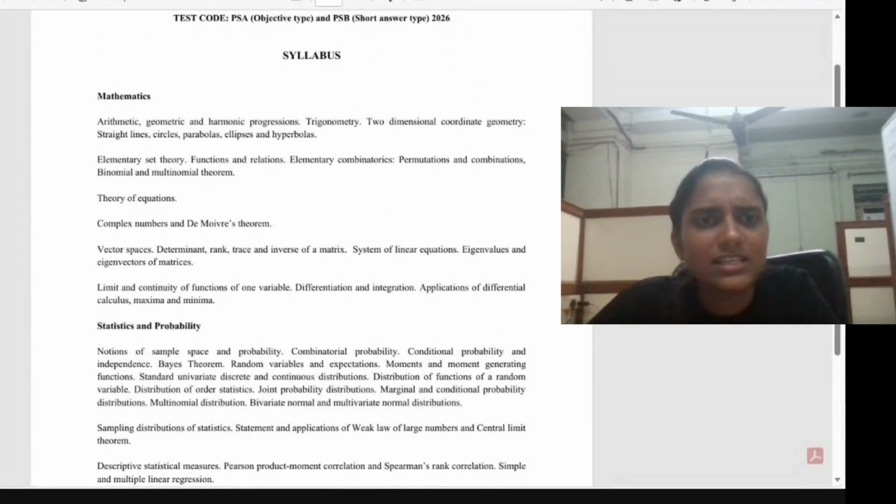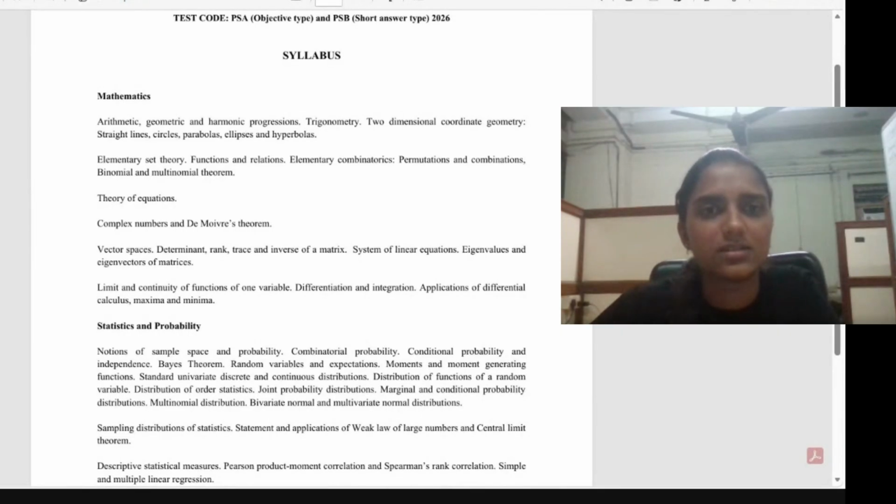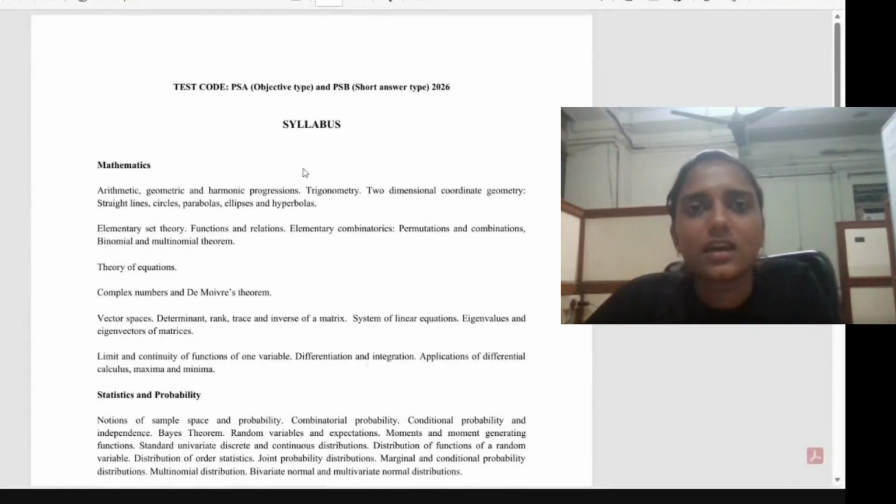Then the mathematics paper contains mainly real analysis, then linear algebra, and some topics from complex analysis. The ISI entrance exam syllabus is actually very short compared to all the other competitive exams in statistics.